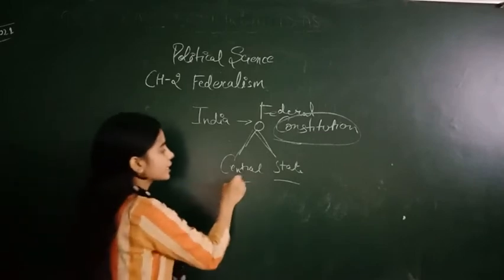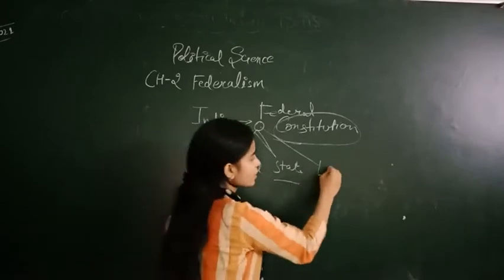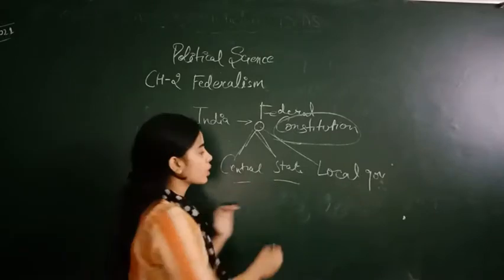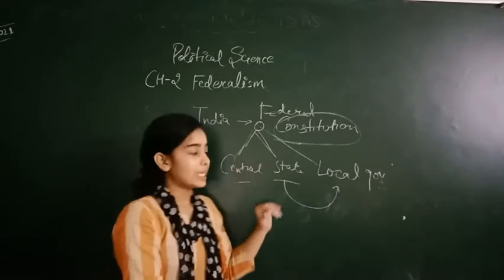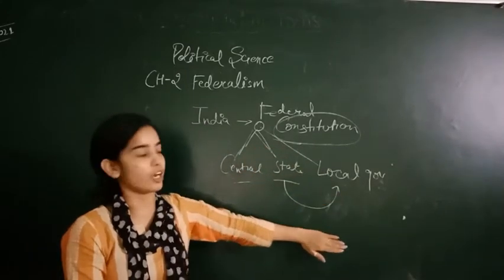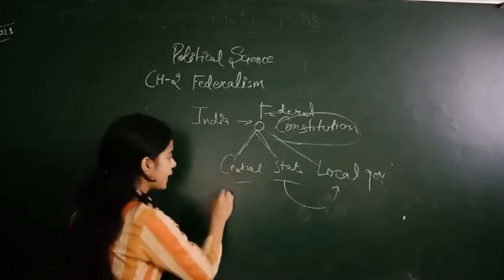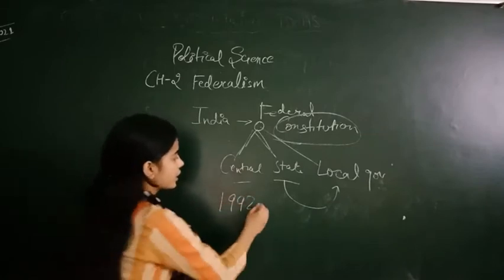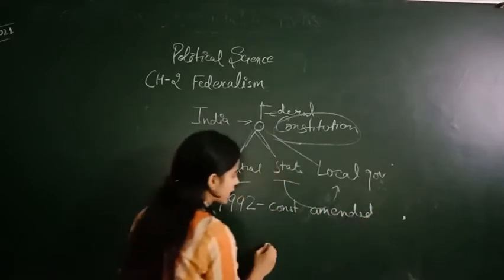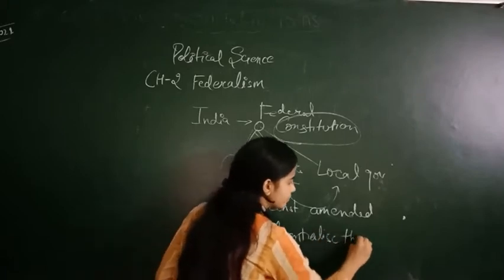Later on we studied that other than these 2 tiers of government, one more tier of government was added, that was local government. But in the starting, the local government took its power from the state government. It was the wish of the state government to make a local government or to not make a local government, to give the resources to the local government or to not give the resources. In 1992, the constitution was amended to decentralize the power in India.